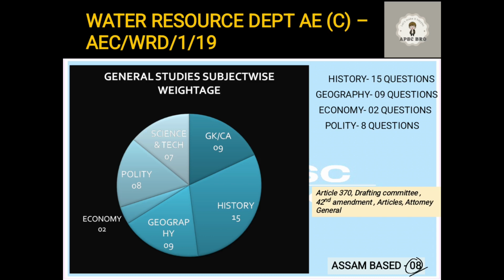There were questions on articles. This is always asked, like articles from 1 to 32, articles related to the directive principles, articles related to constitutional positions, president, prime minister, governor, state government, and articles related to panchayati raj institutions. These are very important. Attorney General, Comptroller and Auditor General, these things are very important. These are the important topics. Read about them.